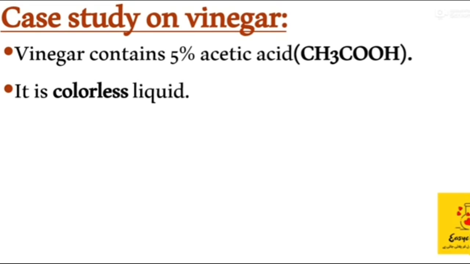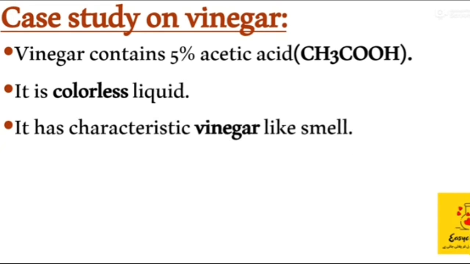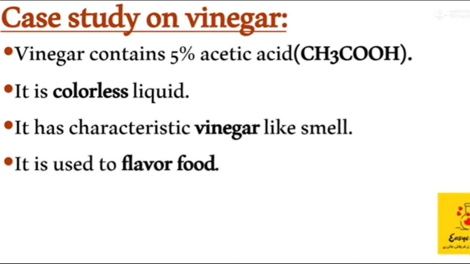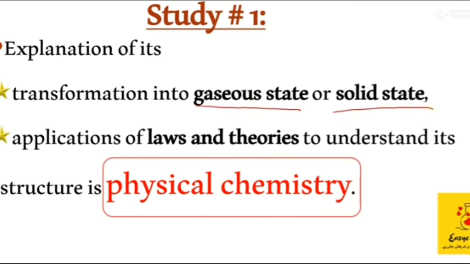We know that vinegar is a colorless liquid. It has a characteristic vinegar-like smell, and it is used to flavor food. So all these properties are its physical state, which are defining how it looks, how it tastes. So this branch is physical chemistry, in which we are defining how it looks, how it tastes, and how it smells.